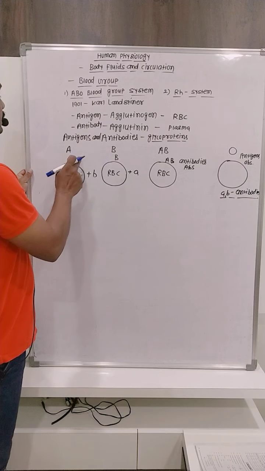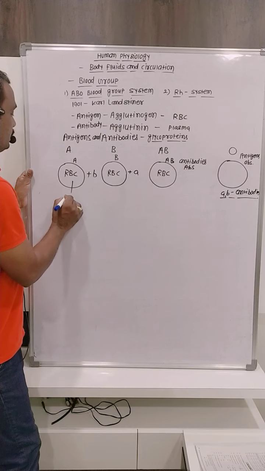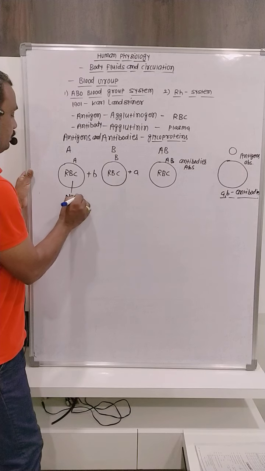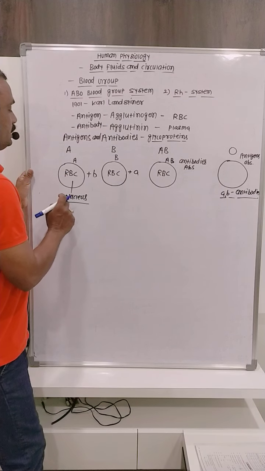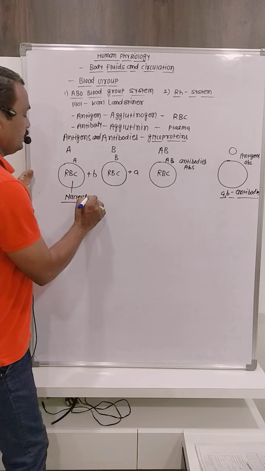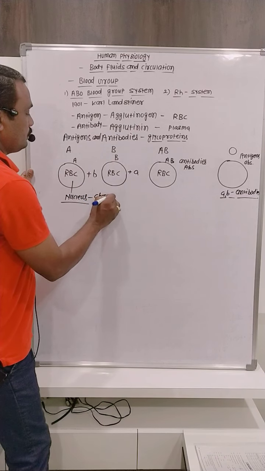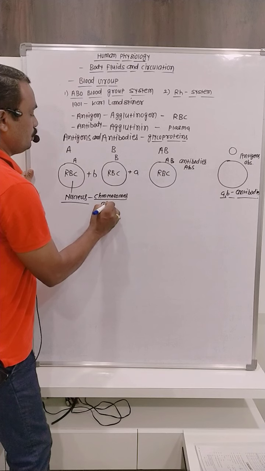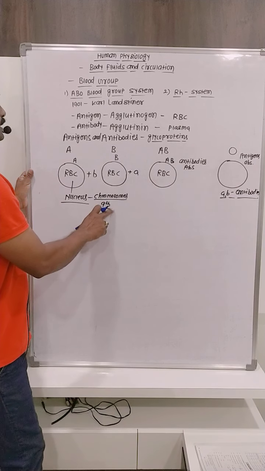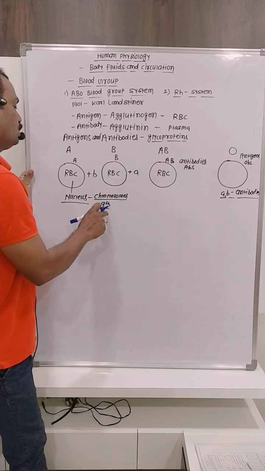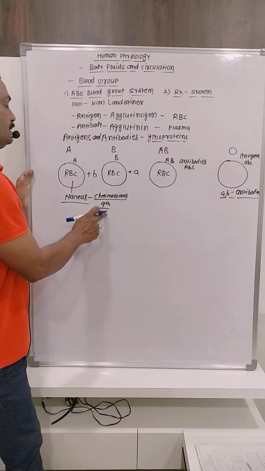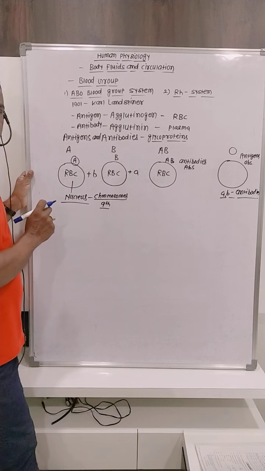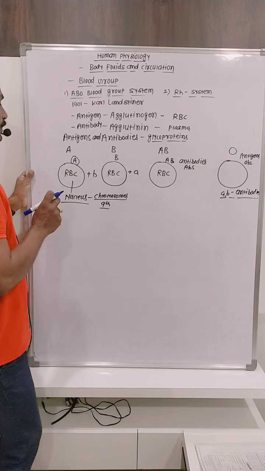What are the antigens? The A antigen is expressed because during the erythropoiesis process, the RBCs have a nucleus. In the nucleus, chromosomes are there, and on the 19th chromosome there are genes responsible for expressing the A antigens on the surface of RBCs.